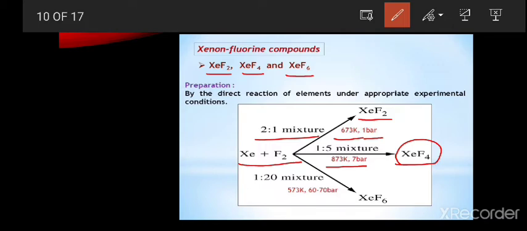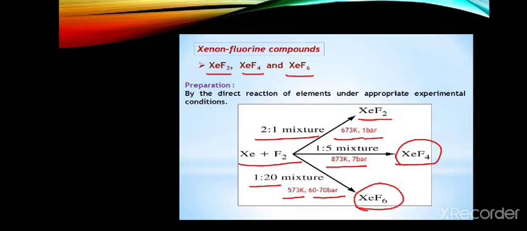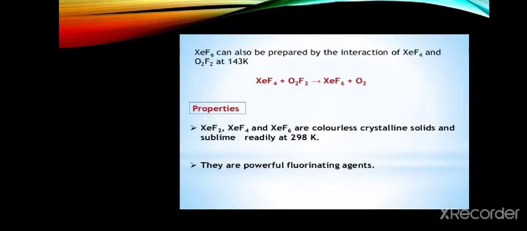Using a 1:20 mixture of xenon and fluorine at 573 Kelvin and 60 to 70 bar pressure, it forms xenon hexafluoride. These are the preparation methods of xenon difluoride, tetrafluoride and hexafluoride.